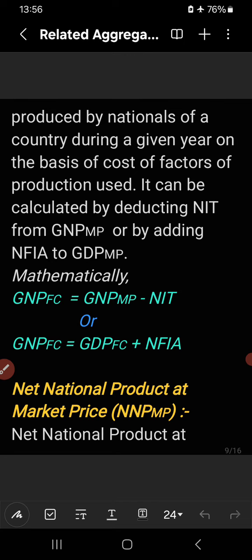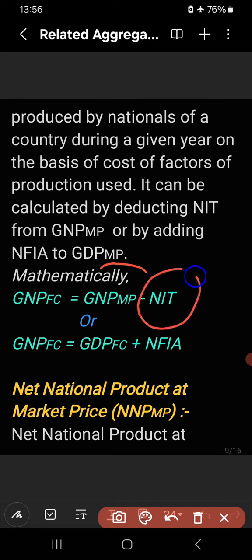You see here, it is written GNP-FC, gross national product at factor cost, is equal to gross national product at market price minus NIT. Right.